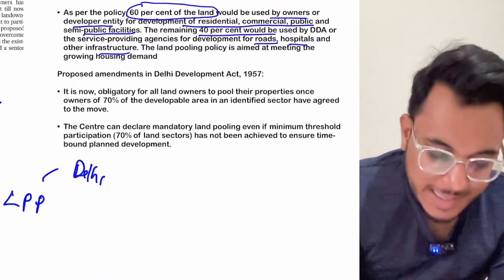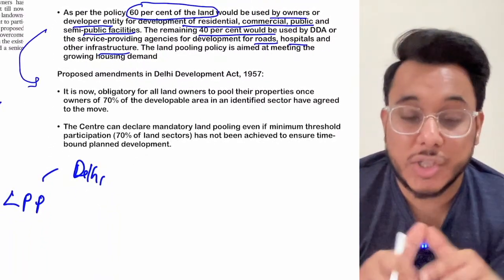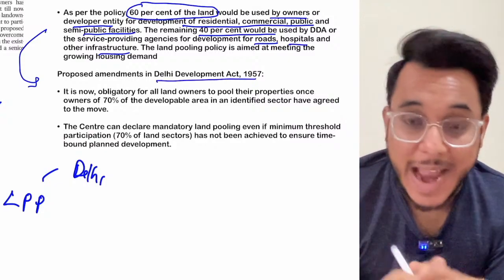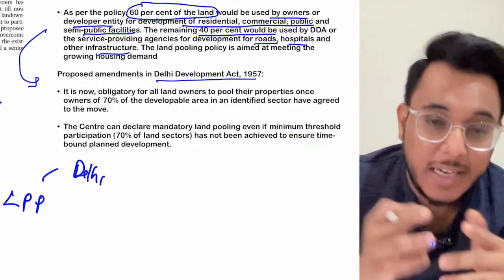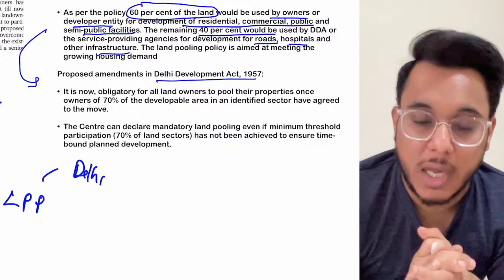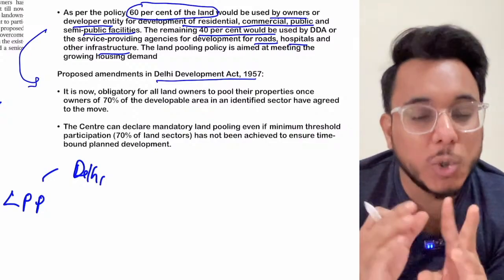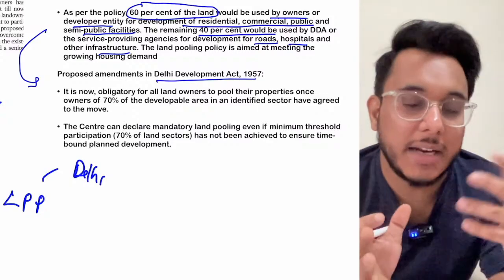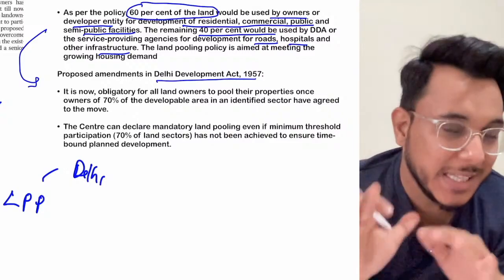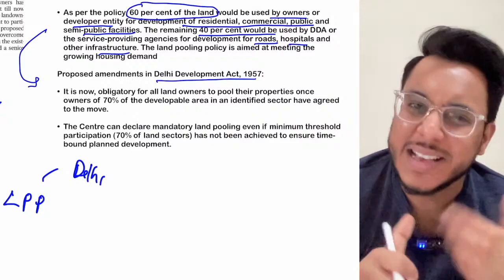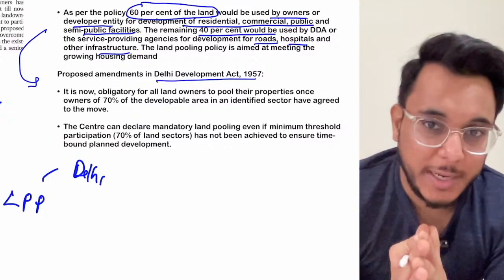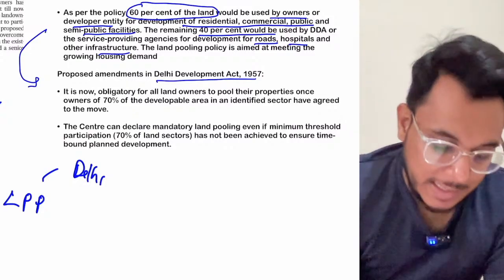Now, recently the government has proposed changes in the Delhi Development Act of 1957, and in this Act specifically the land pooling policy provisions are being changed. They have brought 2 changes. The changes are many, but these are not needed to be seen for the UPSC examination. These are hairline changes that we don't need to see, but there are two major changes that they have brought.